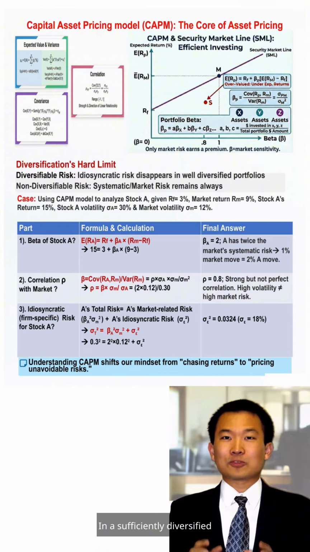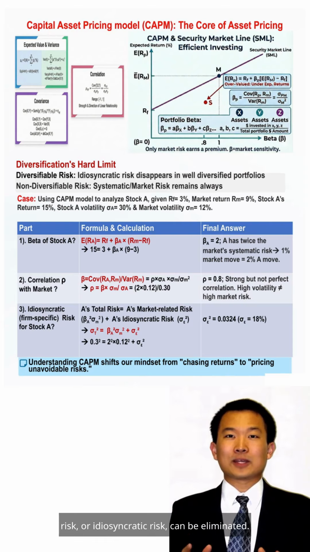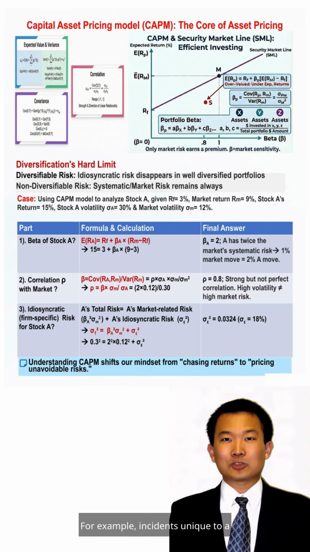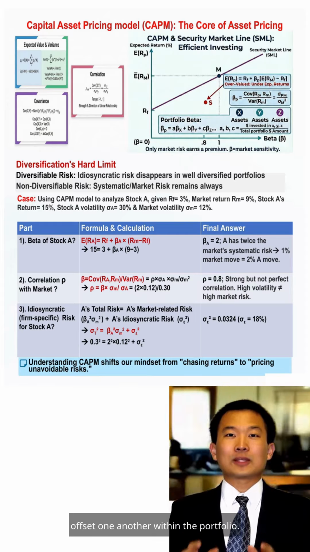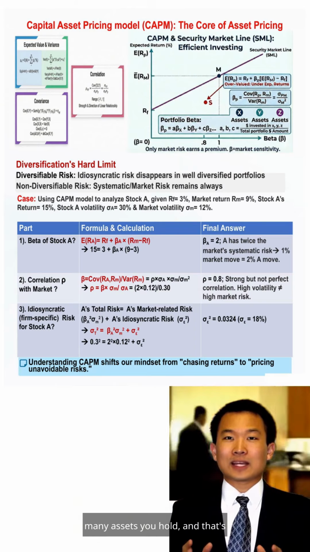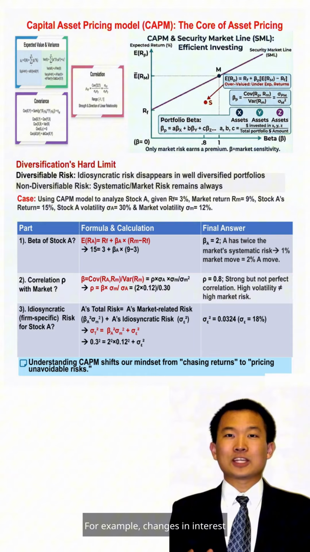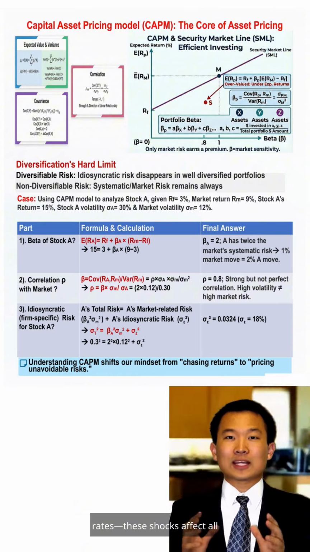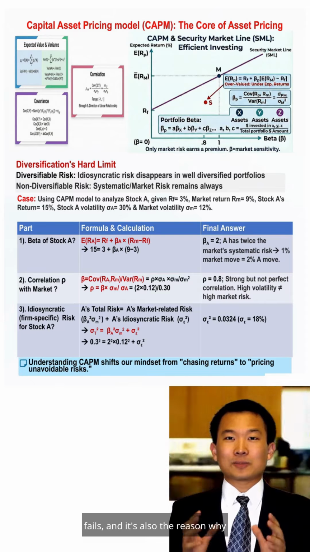In a sufficiently diversified portfolio, individual-specific risk or idiosyncratic risk can be eliminated. For example, incidents unique to a single company. These risks are independent of each other and will offset one another within the portfolio. But there is one type of risk that can't be eliminated no matter how many assets you hold, and that's market or systematic risk. For example, changes in interest rates. These shocks affect all assets at the same time. This is where diversification fails, and it's also the reason why beta exists.